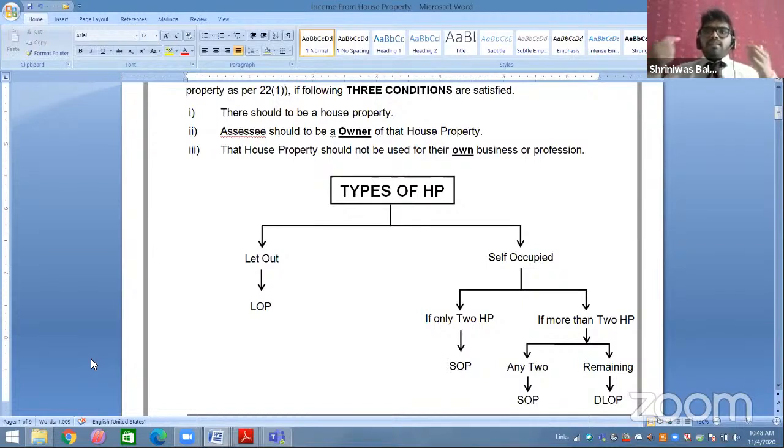What matters? Whether I'm using it for my business? No. Then directly income from house property. If I'm using it for my business and profession, then profit and gain from business and profession. And if I'm giving it on rent to some other person and he's using it for any purpose, for his residential purpose, for his business purpose, or any other purpose, that will be taxable for me as income from house property. Reason, I'm not using it for my business purpose. I'm just giving it on rent to him and finishing. So I have given it on rent, I have let out that property, then income from house property.